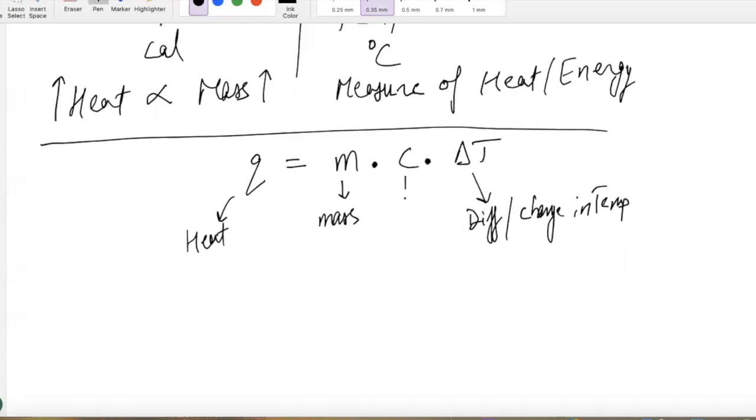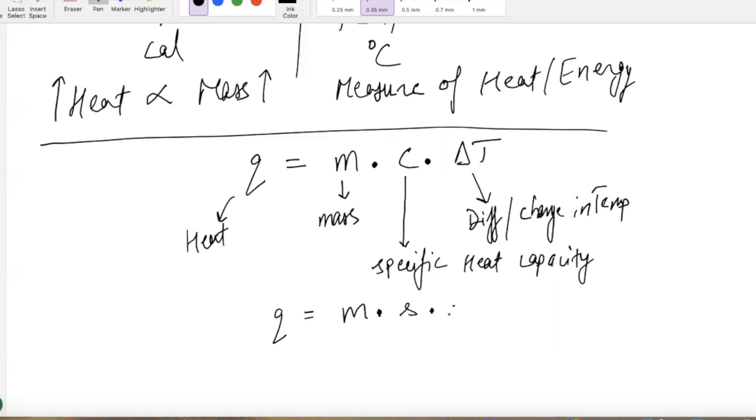And guys, this C, we have not seen that before, but the C is called specific heat capacity. That's a lowercase c. It's also very common to replace that C with an S. Somewhere you're going to see C, and somewhere you're going to see S. So Q equals MCΔT, or Q equals MSΔT. The C and S are the same thing. What is C or S again, guys? Specific heat capacity.